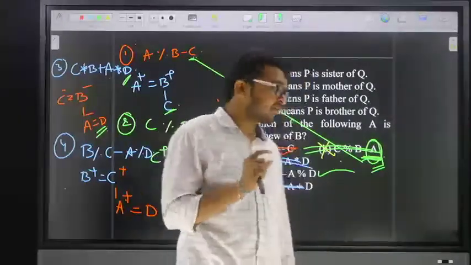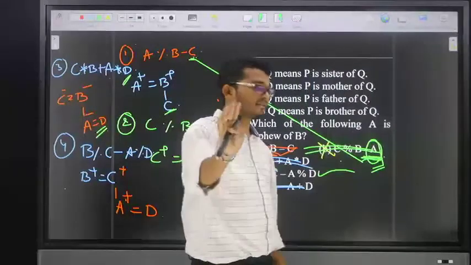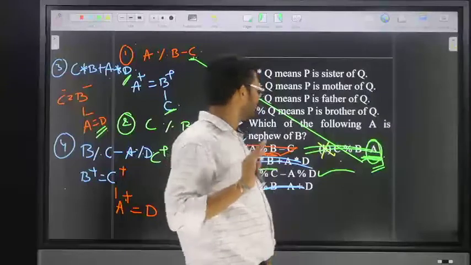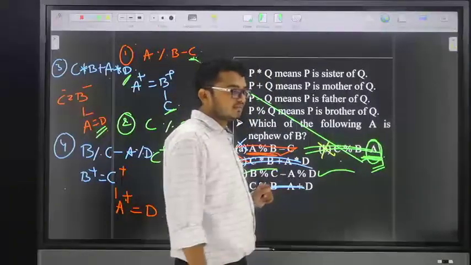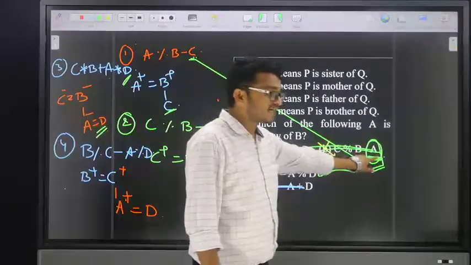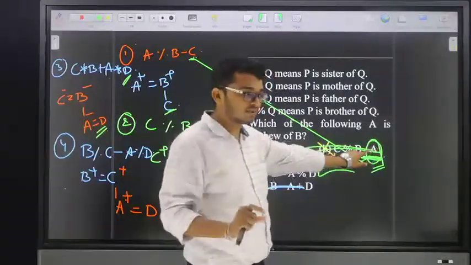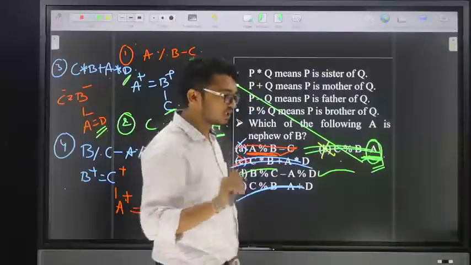Let me summarize. A is nephew of B means A is compulsory male. In option number one, A percentage B means A is brother, but our requirement is nephew, so no chance. Option number two has A at the ending of the option, so we don't know the gender. Remember, except for a married couple, if anything is at the ending of the option, we don't know the gender.